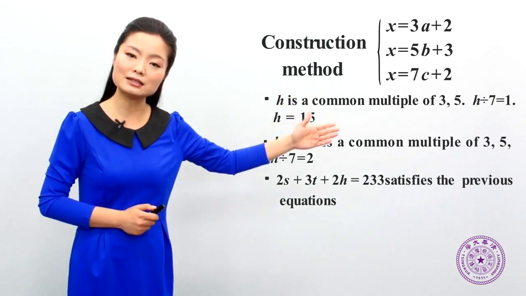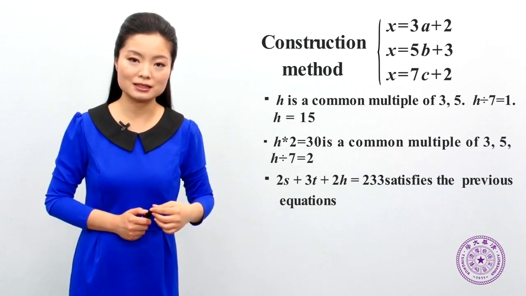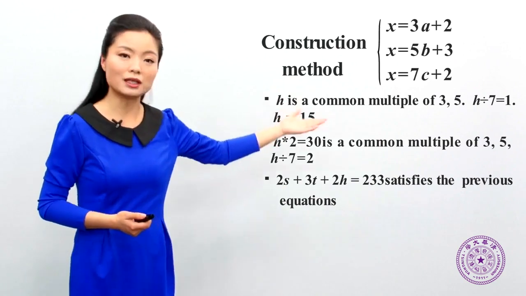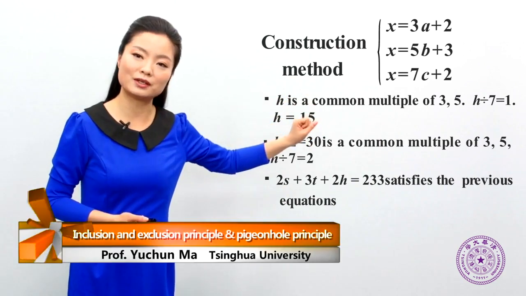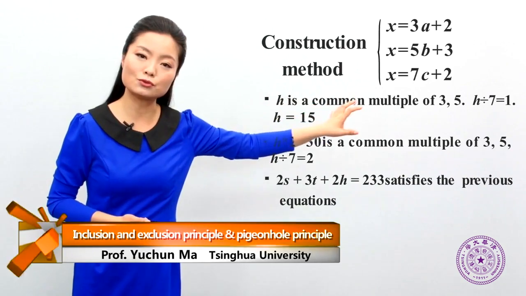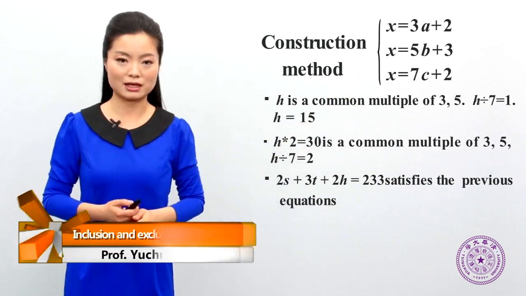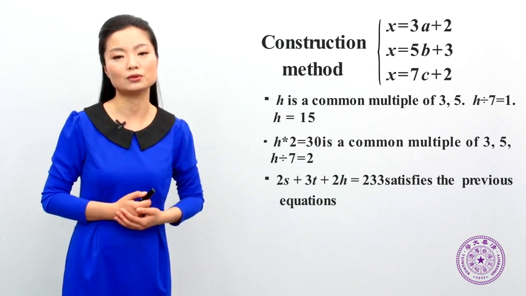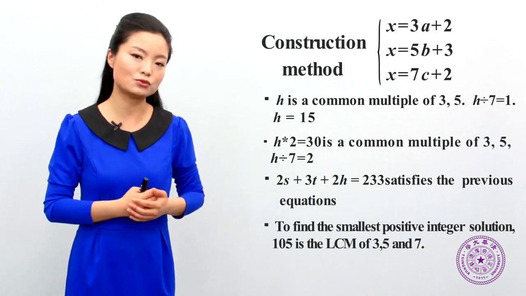We could have 2s plus 3t plus 2h, which is equal to 233. As our design could guarantee that when divided by 3, its remainder is from the first part. When divided by 5, its remainder is from the part of 3t. When divided by 7, its remainder is from the part of 2h. So this number must satisfy this congruence equation. Of course, 233 is only one of the numbers which satisfy.